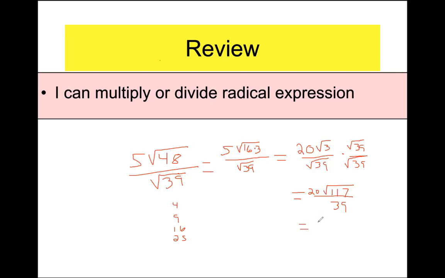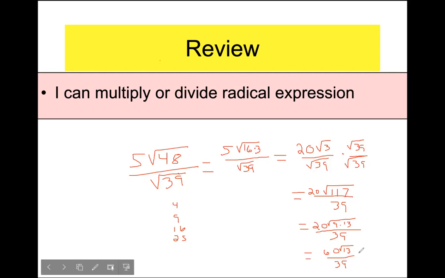All right, so that's going to equal, let's see, 20 times, and it turns out that 9 times 13. Ooh, 13. That 13 kept popping up. And that's all over 39. So let's see. That's going to give me, pull out a 3. That's going to give me 60 over that. Square root of 9 is 3. 3 times 20 is 60. 60 times the square root of 13 over 39. And it feels like we should be done.